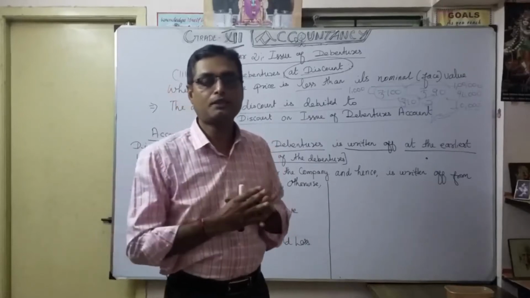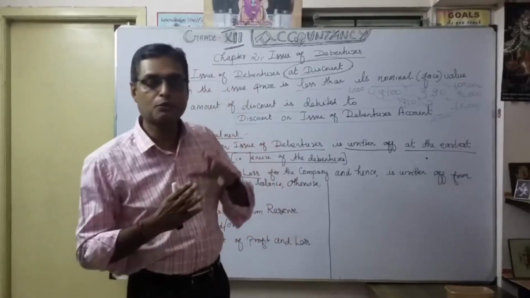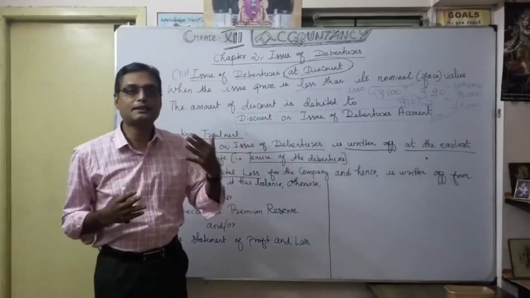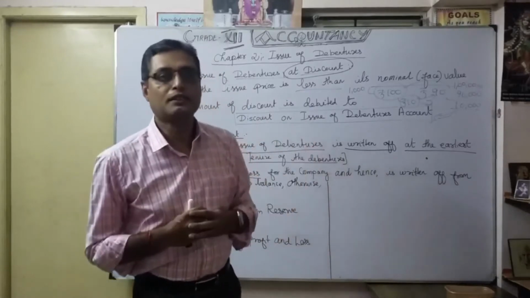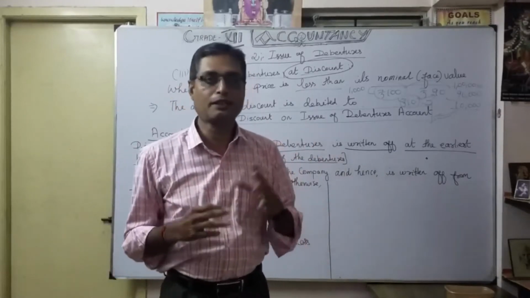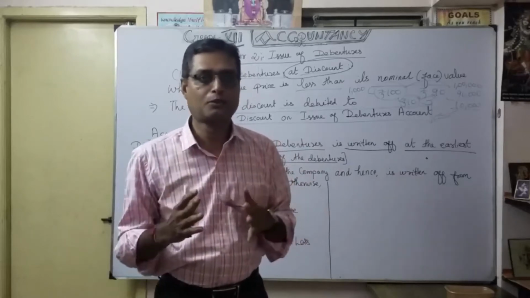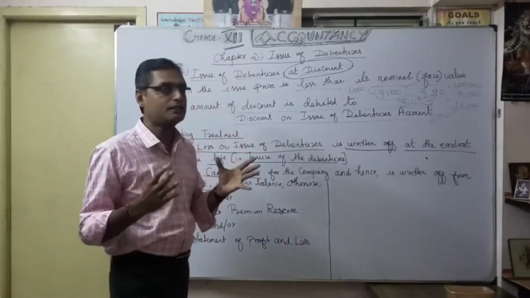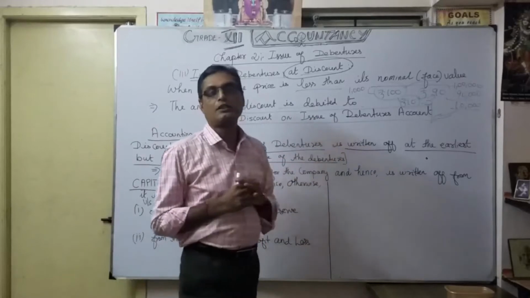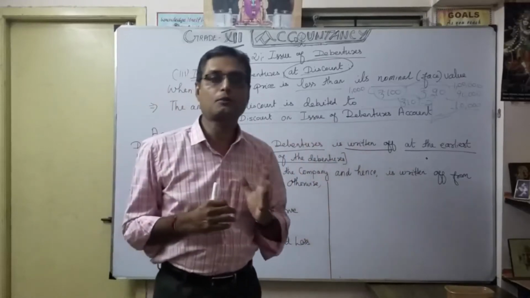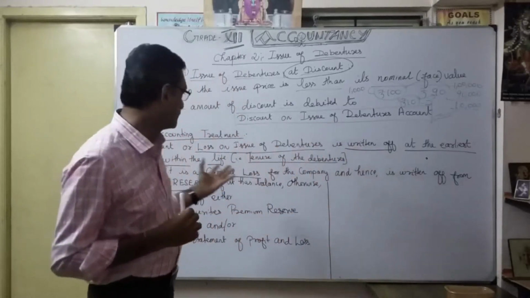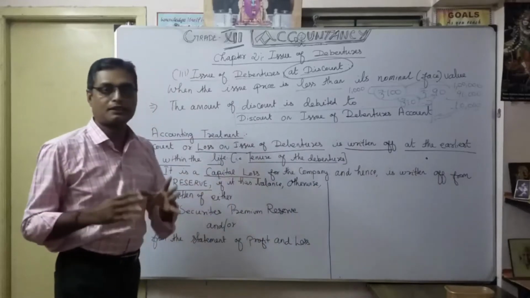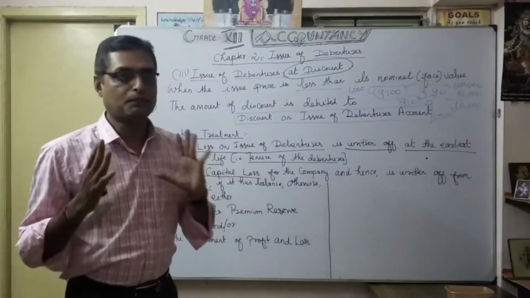I make it capital reserve only for any capital receipt, so whatever profit you get from any transfer of an asset goes to the capital reserve account. So you can utilize it for the discount or loss on issue of debenture. You are going to compensate it from capital reserve. That is one arrangement, one treatment.